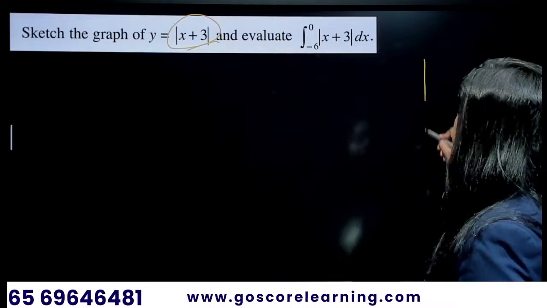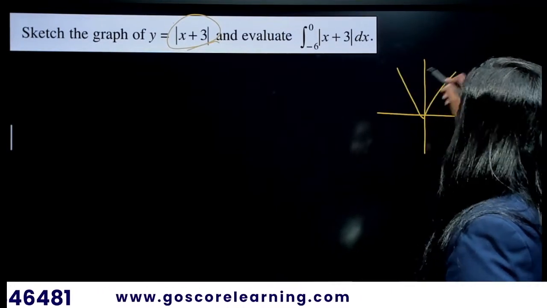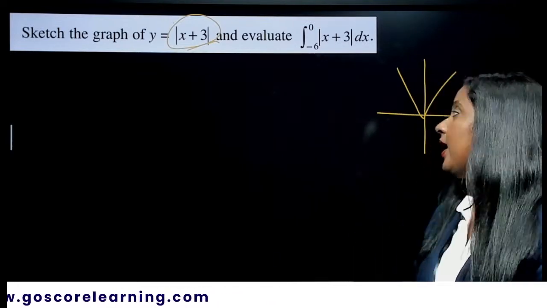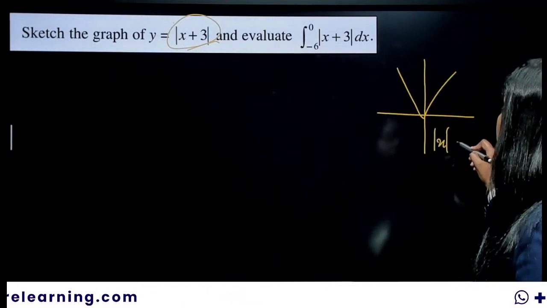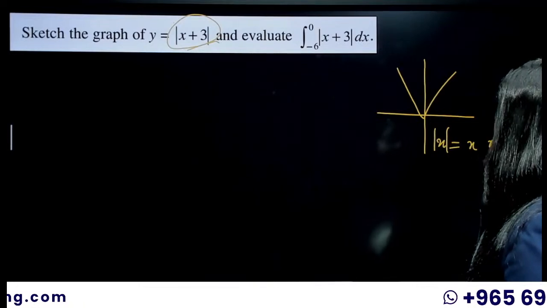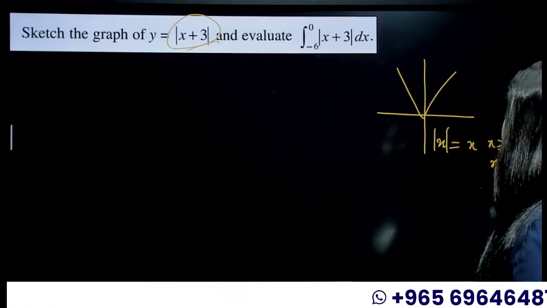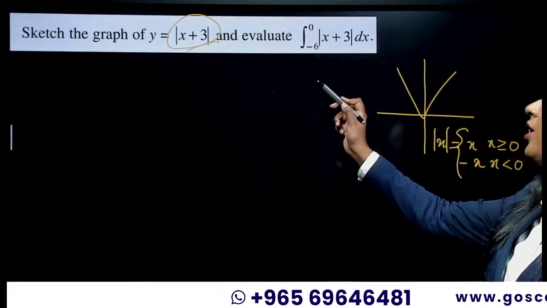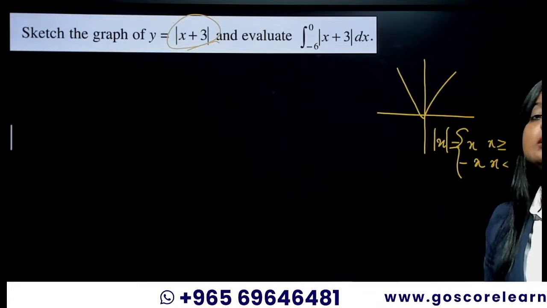So what is the graph of mod x? This is your graph of mod x, right? Okay, and you know that mod x is equal to x when x is greater than or equal to 0. If x is less than 0, mod x is minus x. So here what you have? Modulus of x plus 3.